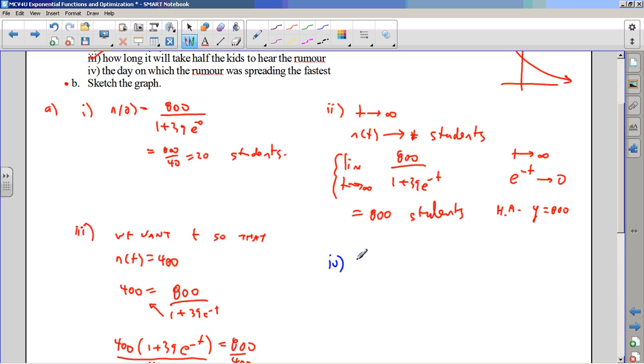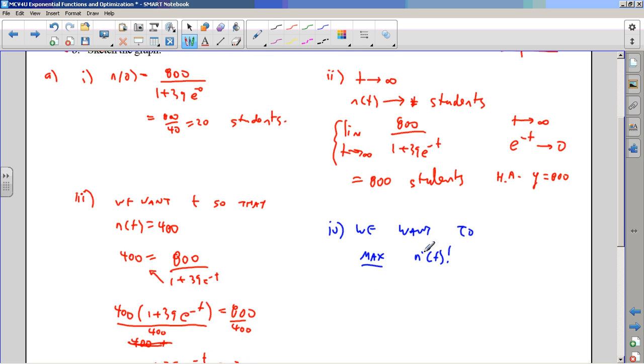So for 4, we want to maximize the rate of change. We want to maximize n prime at t. So that means we need to take the derivative of the rate of change. We need to set n double prime equal to 0, right? To find the maximum rate of change. All right. Okay. We can do that.